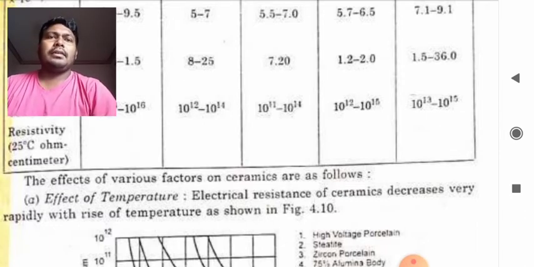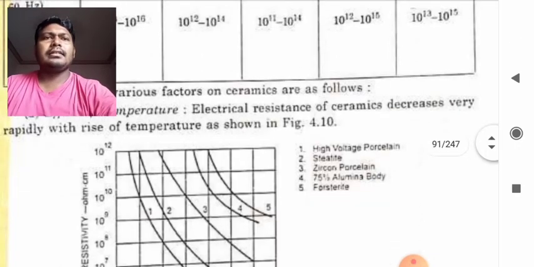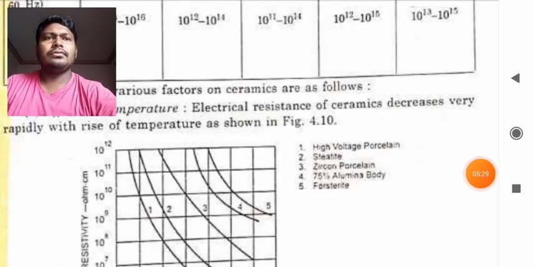Now the effect of temperature, students. How does temperature affect ceramics? Let us see. The electrical resistance of ceramics decreases very rapidly with the rise of temperature. So the resistance of the ceramics decreases with the rise in temperature. There is a graph also shown to you.